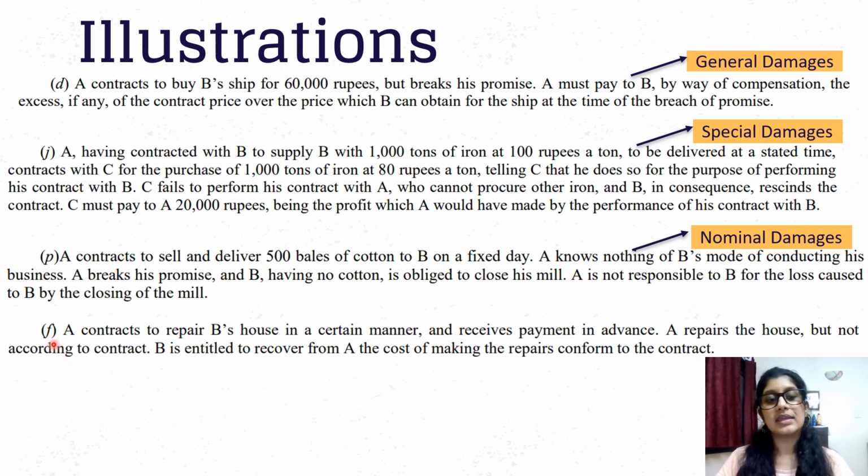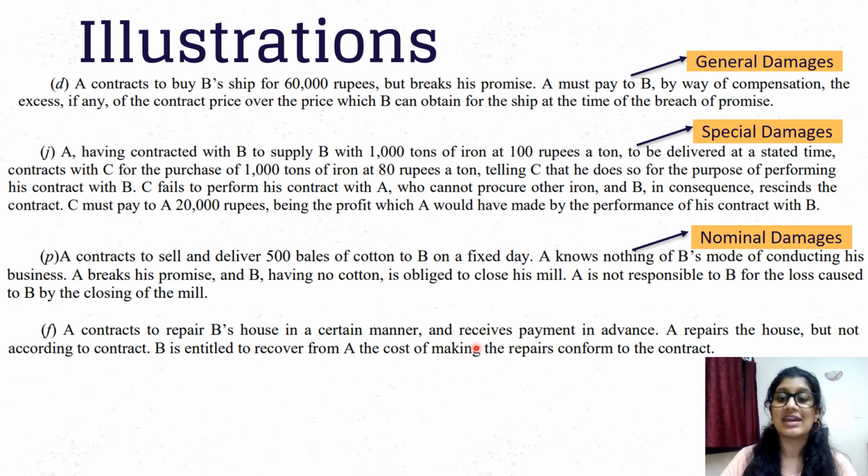Next one, A contracts to repair B's house in a certain manner and receives payment in advance. So the payment has already been made. Then A repairs the house but not according to the contract. So the house is repaired and it may even have been repaired well, but it hasn't been done according to the contract. So there might not be general damages because nothing has happened in the direct course.